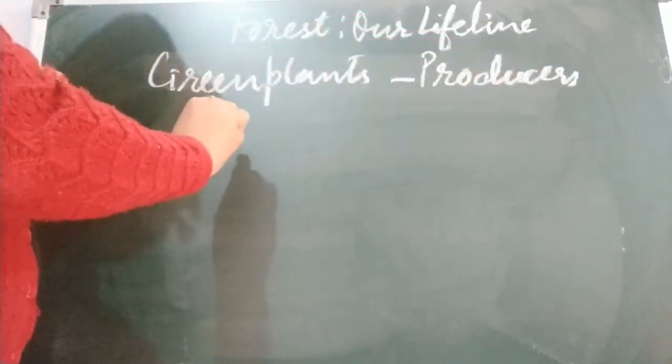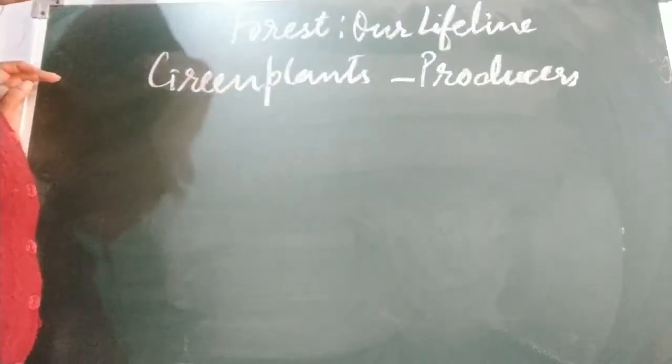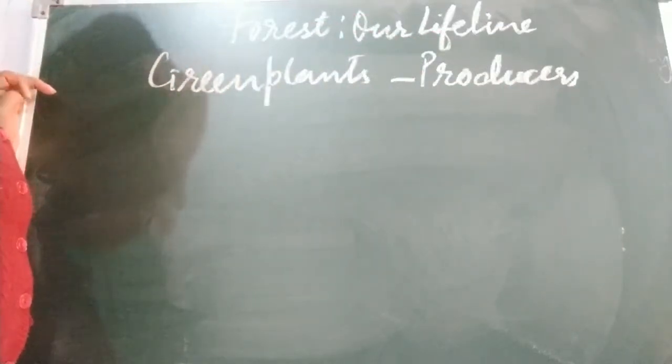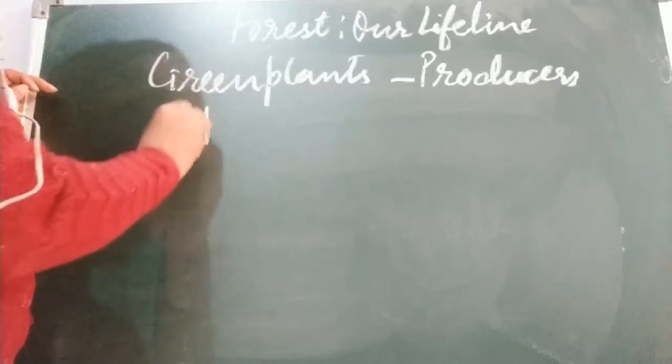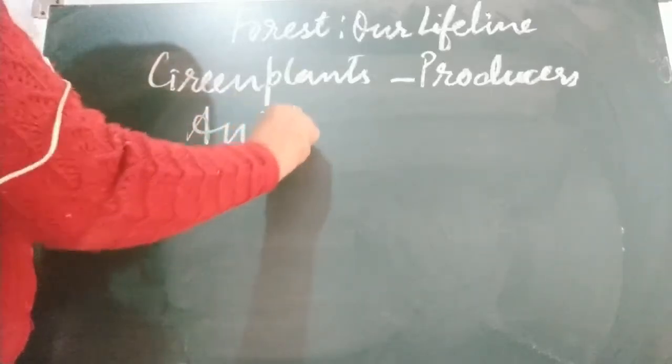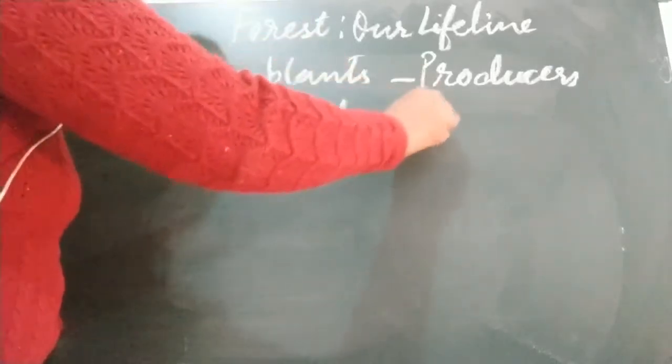Producers can produce their own food, and the animals that depend on them are called consumers. As they cannot produce their own food, animals which depend directly or indirectly on green plants are called consumers.